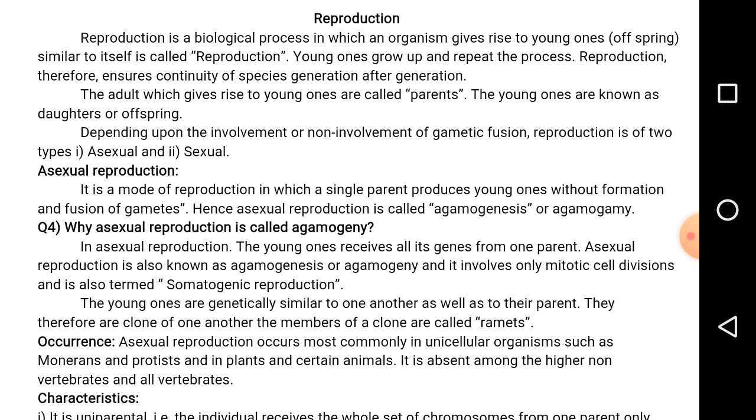The examples for gonads are the testes and ovary in animals, whereas the androecium and gynoecium are the gonads in the plants. Inside the testes and ovary, there are germ cells. The germ cells produce the sperm and egg. The androecium and gynoecium produce the pollen grains and ovules. Pollen grain and sperm are the male gametes, whereas ovule and egg are the female gametes.